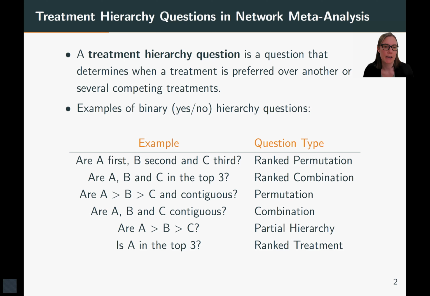Then we have a combination where we ask if the treatments have contiguous ranks. So basically, do they form a cluster? Then we have partial hierarchy questions. So we can ask if treatment A is better than B and treatment B is better than C. So they don't necessarily have to be consecutive here. There could be other treatments in between. And finally, we can ask questions about the rank of a specific treatment. So we can ask, for example, if treatment A is in the top 3.